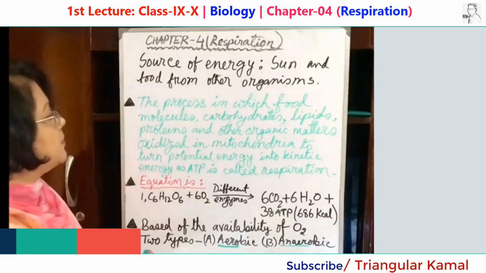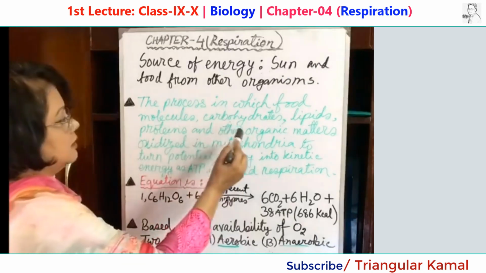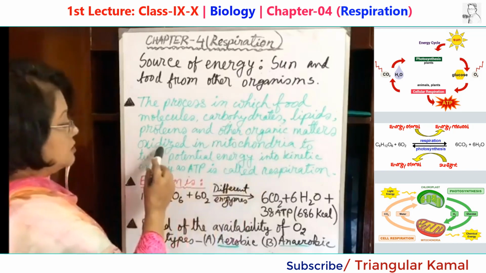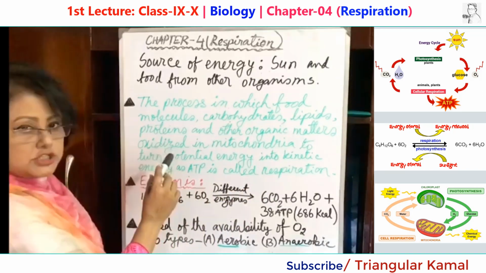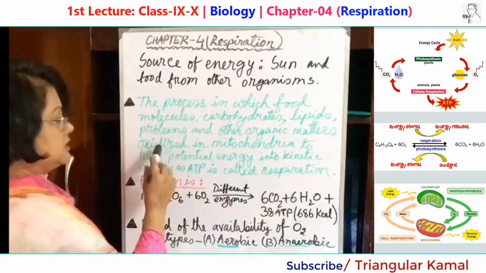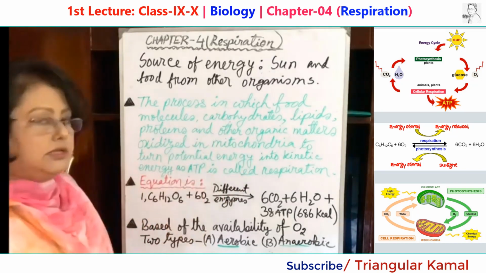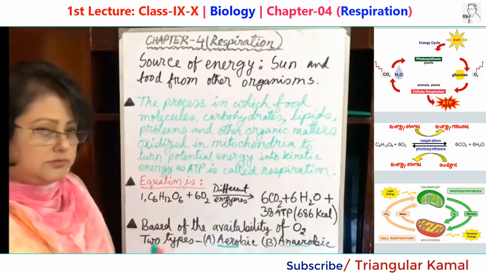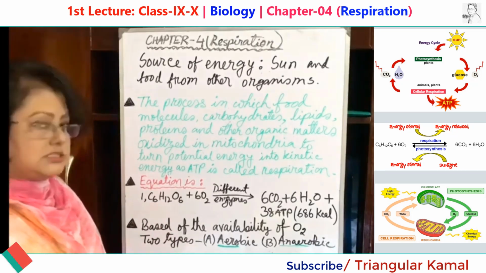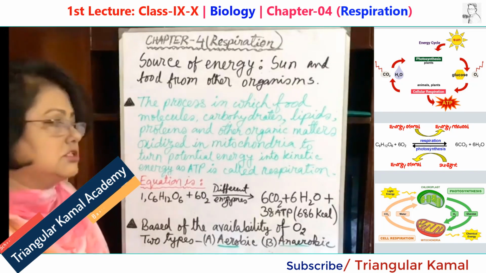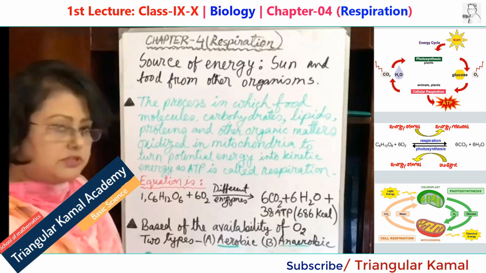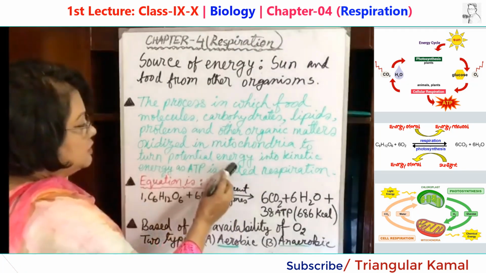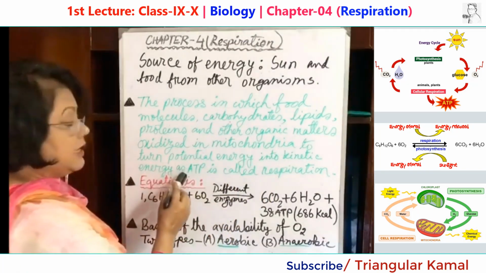Respiration is a process in which food molecules, carbohydrates, lipids, proteins and other organic matter, are oxidized. That means this reaction takes place in the presence of oxygen. Where? In mitochondria. Mitochondria is the cell organelle present in all living organisms. But sometimes it also occurs in the cytoplasm. It is a different process, I will explain later. So in mitochondria, potential energy is turned into kinetic energy as ATP.